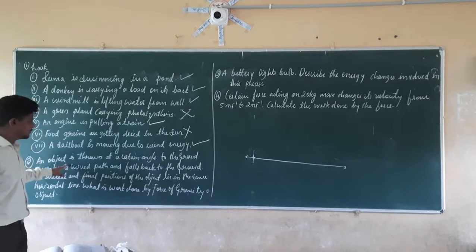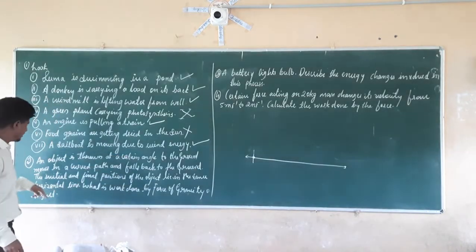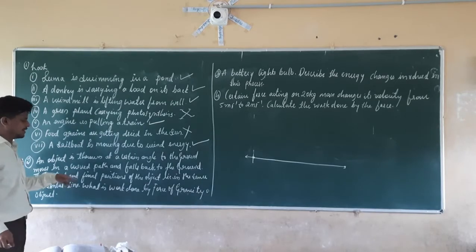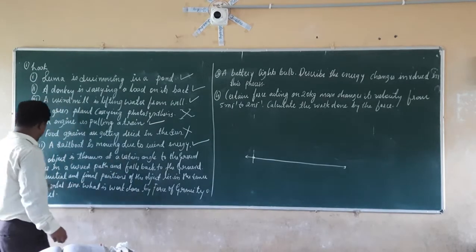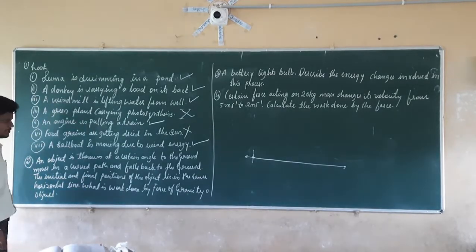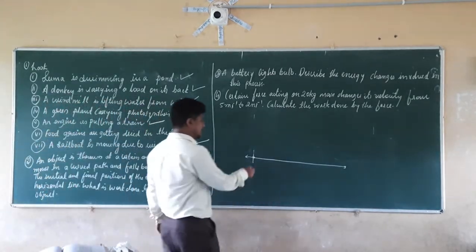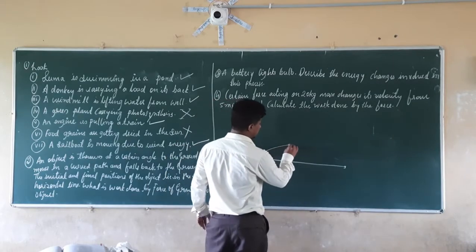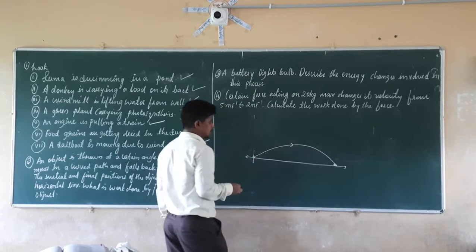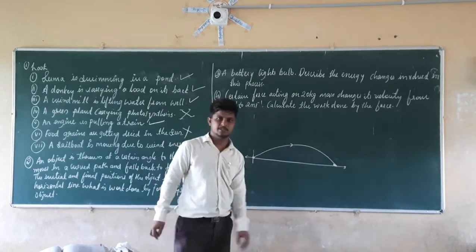Here, an object is thrown at a certain angle to the ground, moves in a curved path and falls back to the ground. The initial and the final positions of the object lie in the same horizontal line. So what is the work done by the force of gravity on the object? It is thrown in a curved line like this with a certain angle.